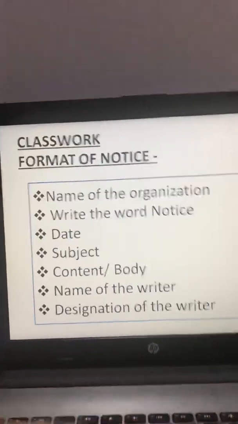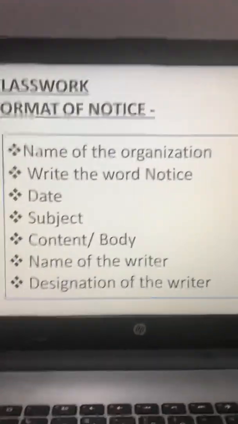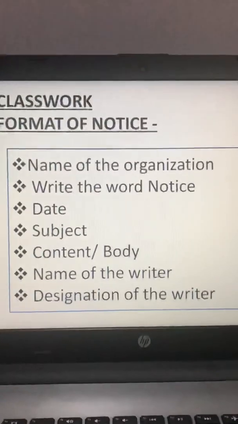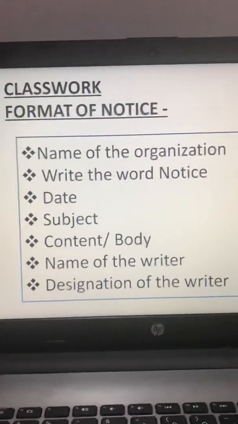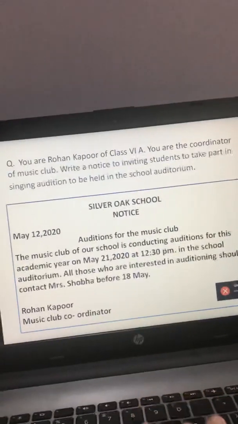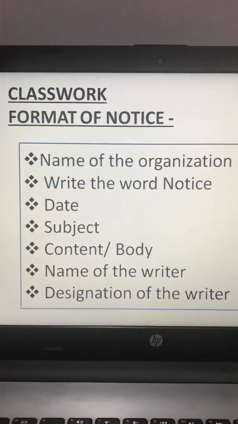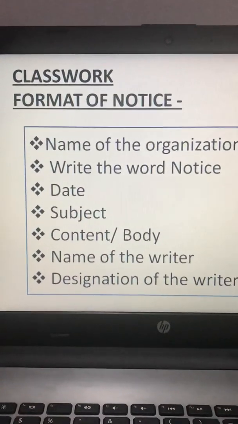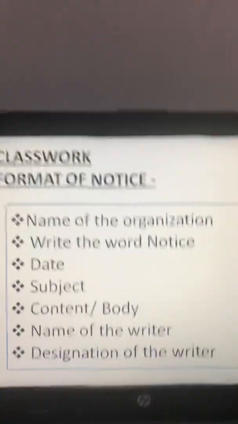Fine. Now let us study the format of a notice. One more thing that I would like to tell you is you have to write the notice in your grammar notebook, and in your classwork you have to write the format and an example. Fine. These two things only will be coming in your notebook. So please pay attention and don't ask these questions again and again. Fine. So this is the format.